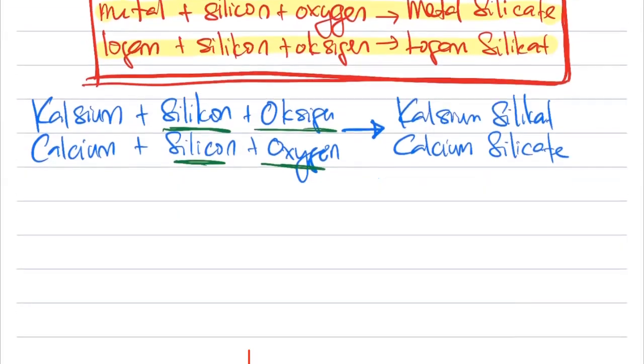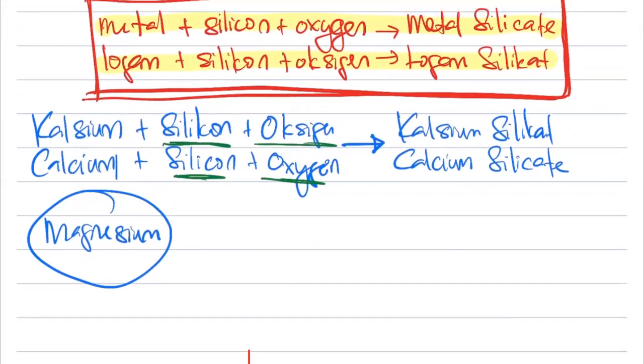So I'm giving you another example. Students, I'm using the word magnesium now. Saya menggunakan magnesium. Magnesium will replace calcium in this. Tell me apa yang you akan dapat. Chat with me, what you're going to get.